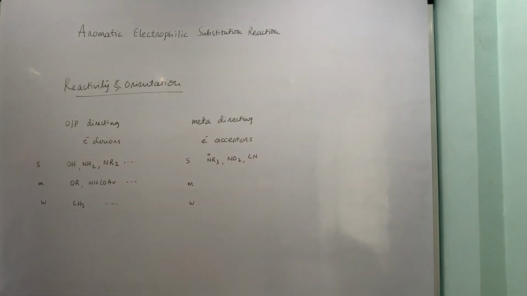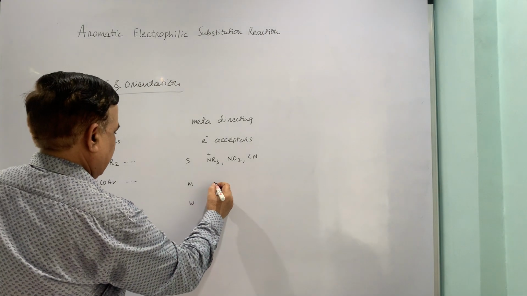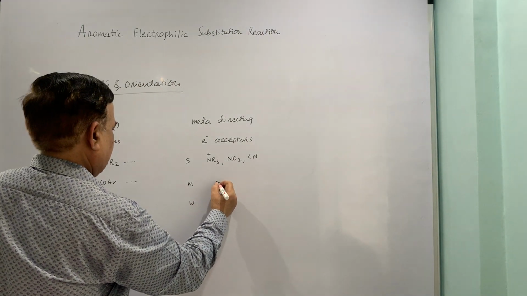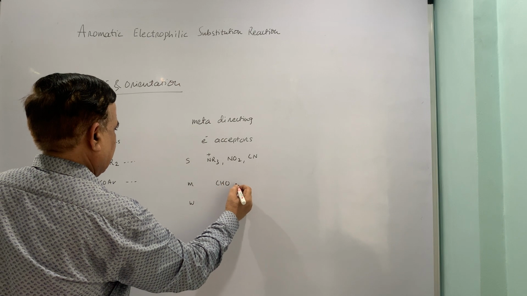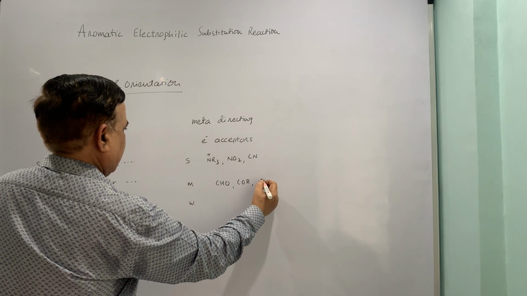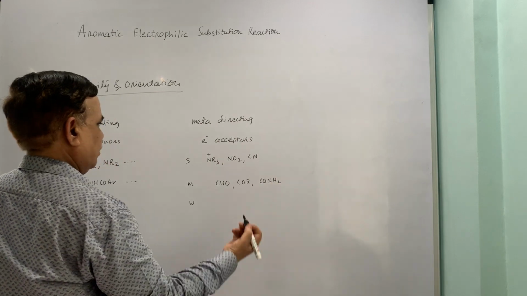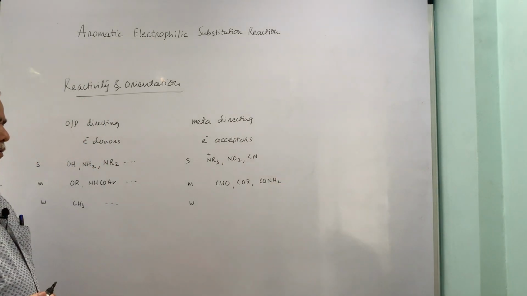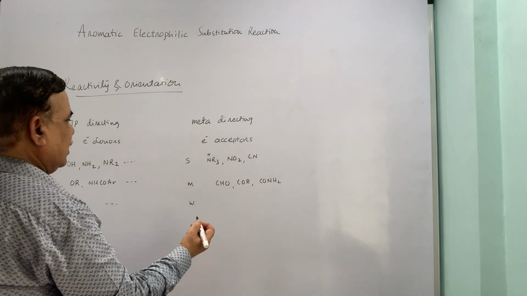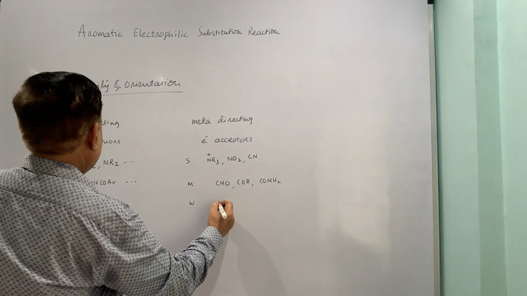NR3, NO2, cyano, these are strong electron acceptors. Here it is aldehydes, ketones, amides, these are moderate, and weak, these are electron acceptors.